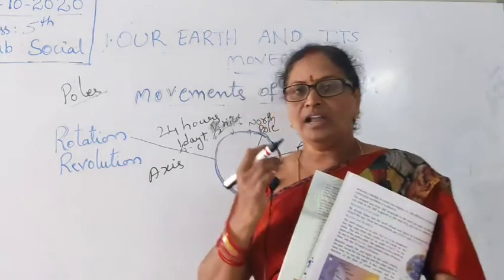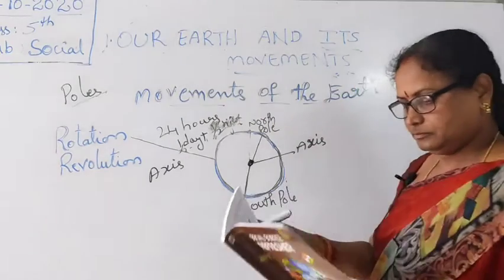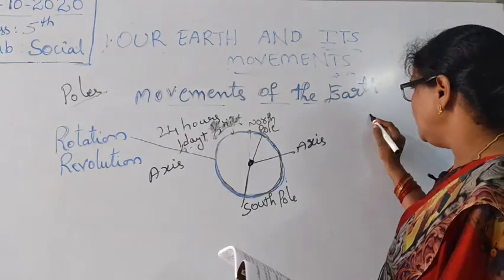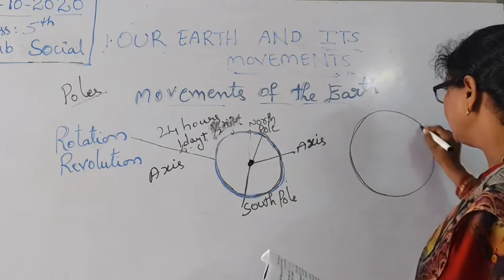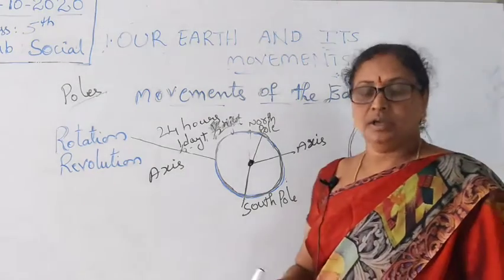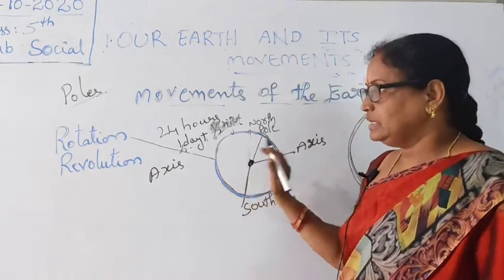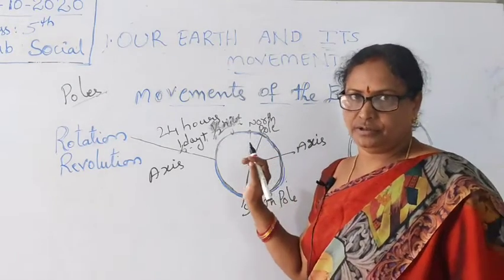Revolution. While rotating, here is the sun. Here already the sun is there. While the earth is rotating, the next day the place of the earth will change.